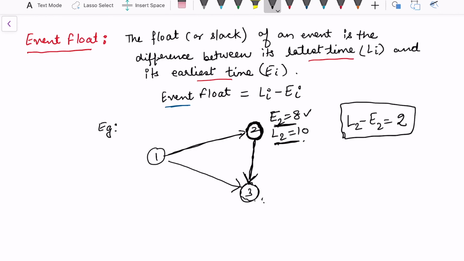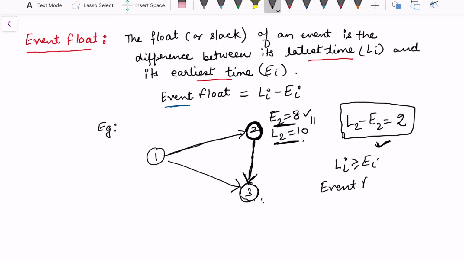And we want to always minimize. In the optimal crashing, whenever we want to achieve the total scheduling of the project, we want to ensure that these quantities become the same, and hence it comes as a critical path activity. This is the event float, and event float is always positive, because Li is always greater than or equal to Ei. It is not a negative quantity. If it is equal, then we may say that it is equal to 0 also.